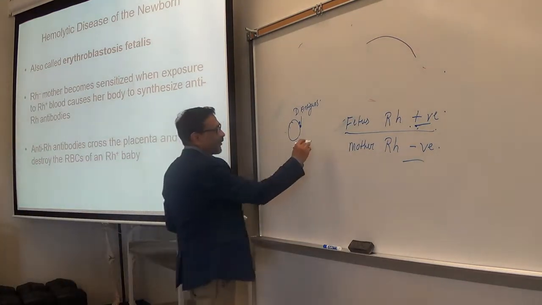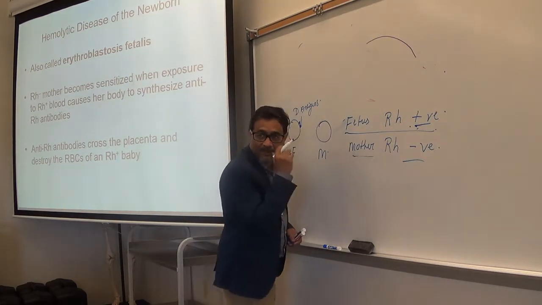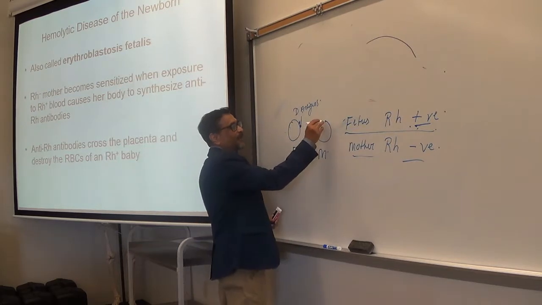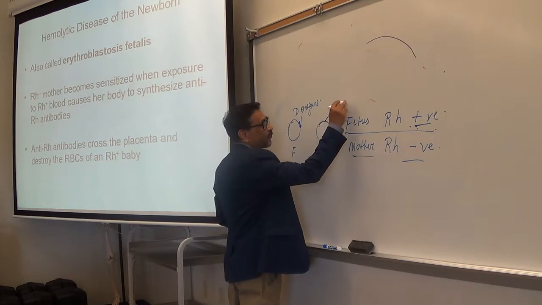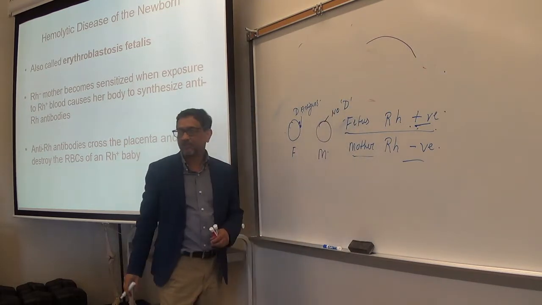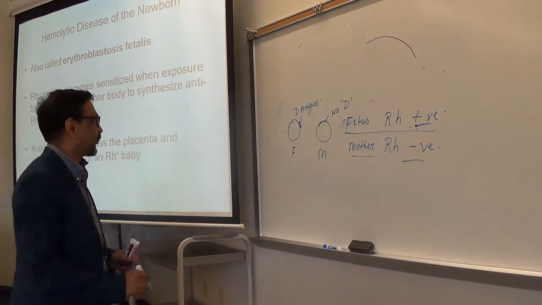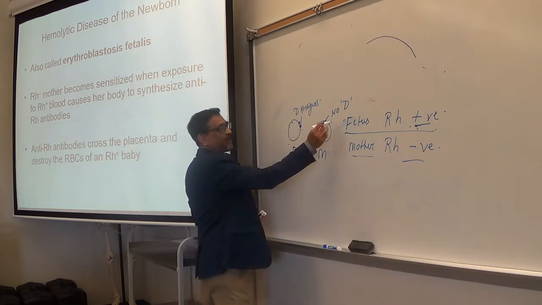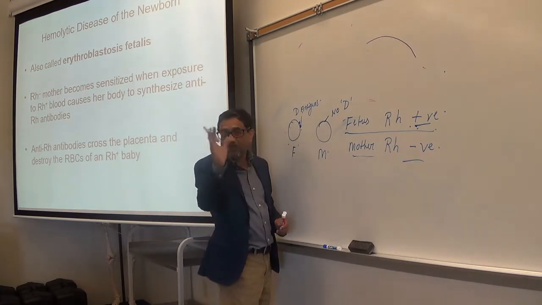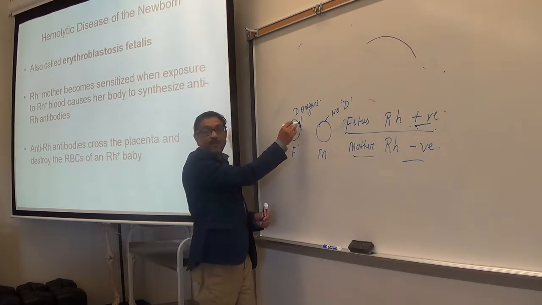And the mother is what? Negative. Okay? So on the red blood cell of the mother, no D. That's why negative. You know that. No D. In the plasma of the mother, now you tell me, we are talking about D. Since D antigens are present on the red blood cell surface, this is positive, right?